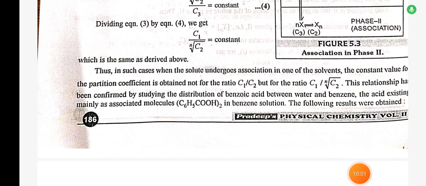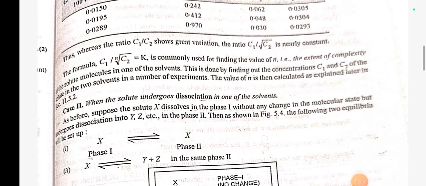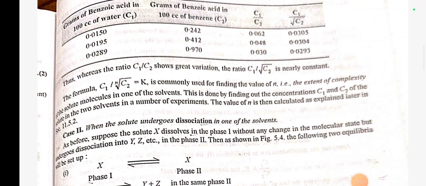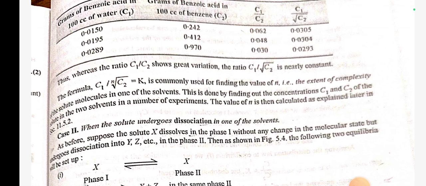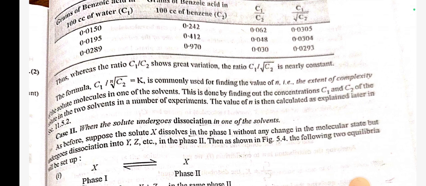The following results were obtained. Thus, whereas the ratio C1 by C2 shows great variation, the ratio C1 by root C2 is nearly constant. The formula C1 by n root C2 is equal to K is commonly used for finding the value of n, that is, the extent of complexity of the solute molecule in one of the solvents. This is done by finding out the concentrations C1 and C2 of the solute in the two solvents in a number of experiments. The value of n is then calculated as explained later.